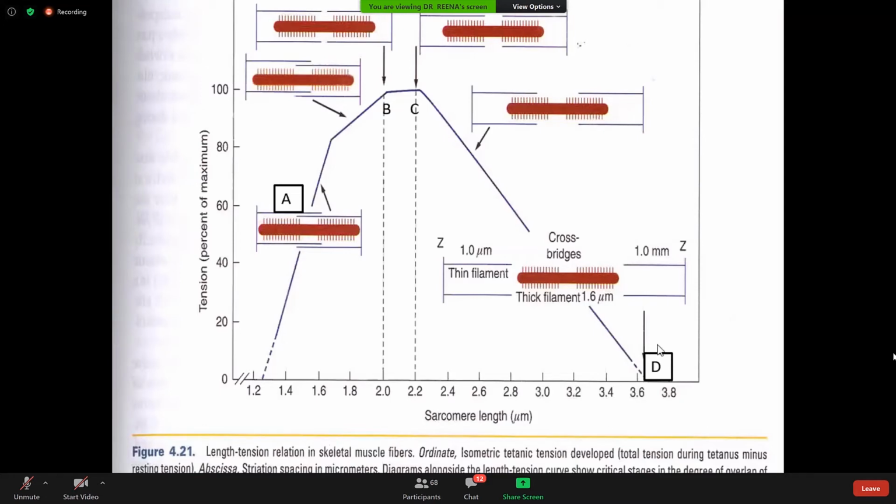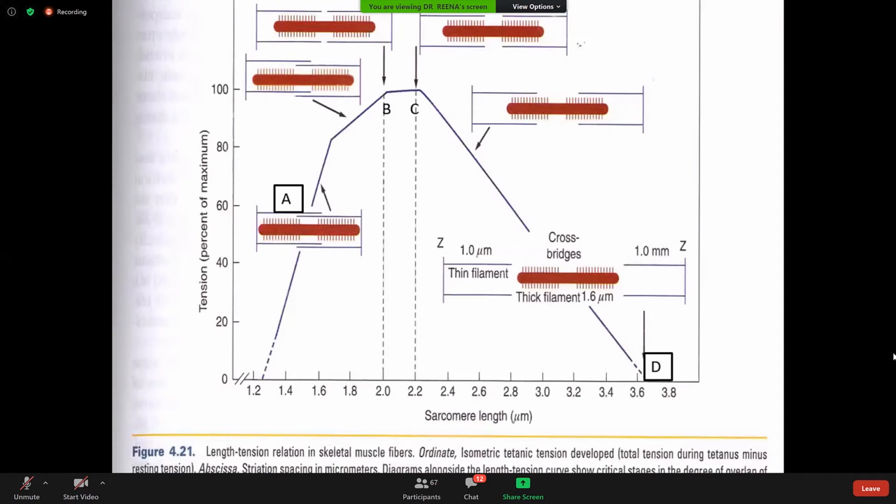While at this period, the actin filaments have been pulled all the way out to the end of the myosin filament. Look at the length of this sarcomere. It is increased. So there is no actin and myosin overlap. At this point, the tension developed by the activated muscle is 0.